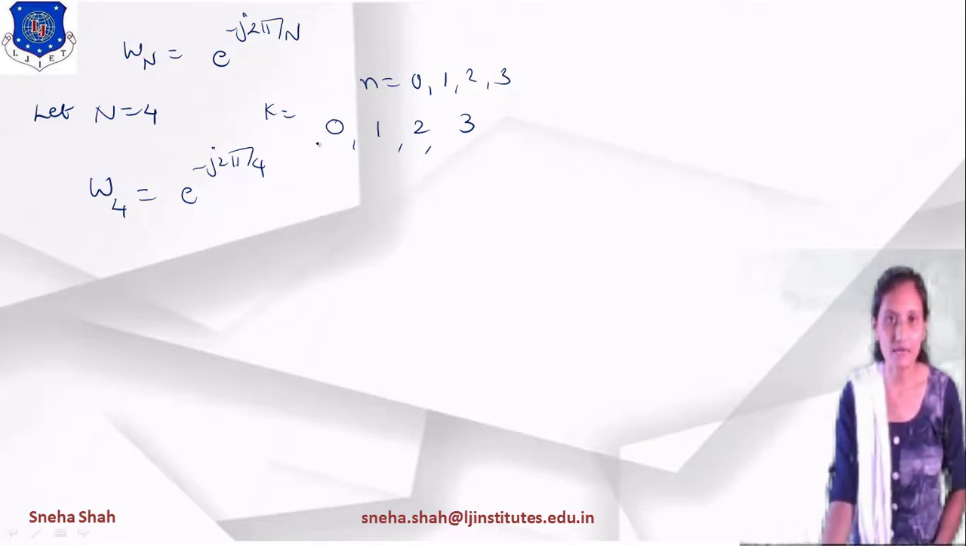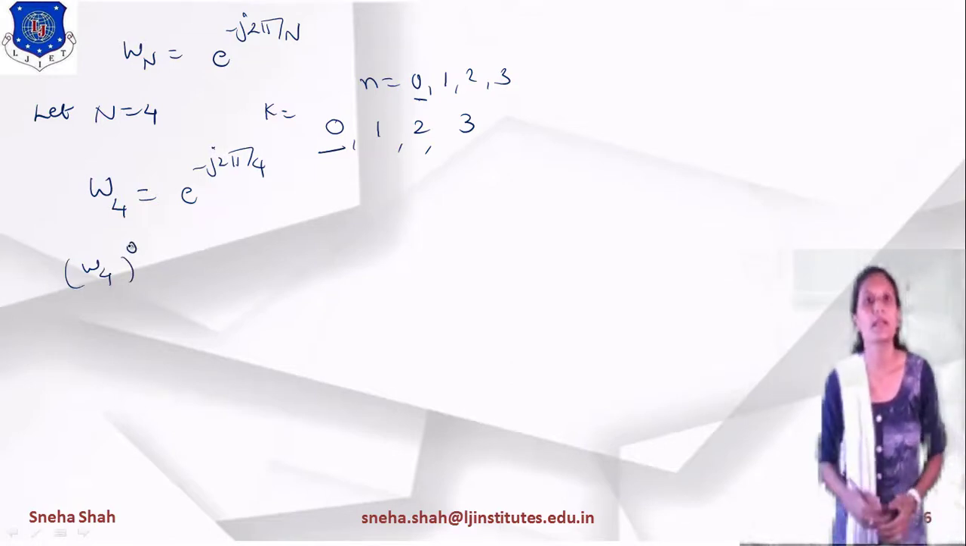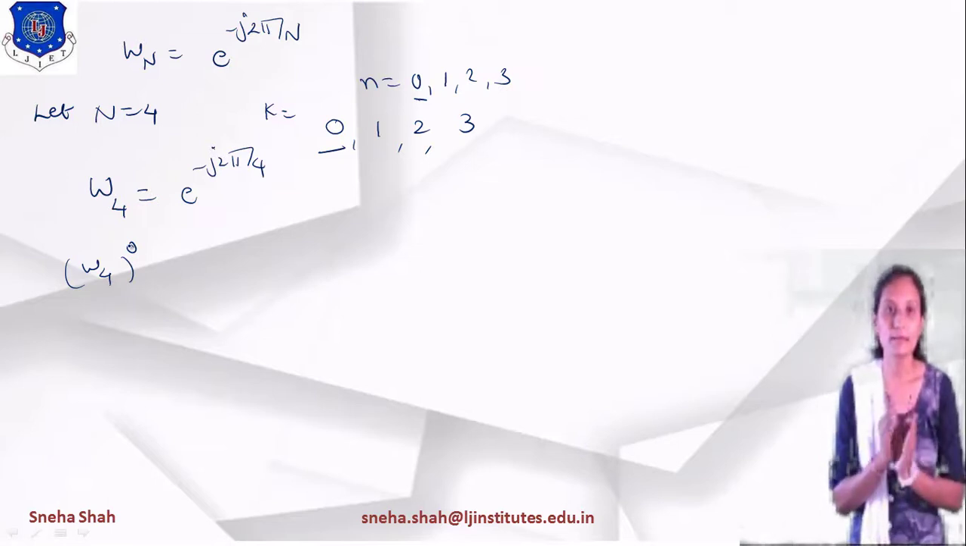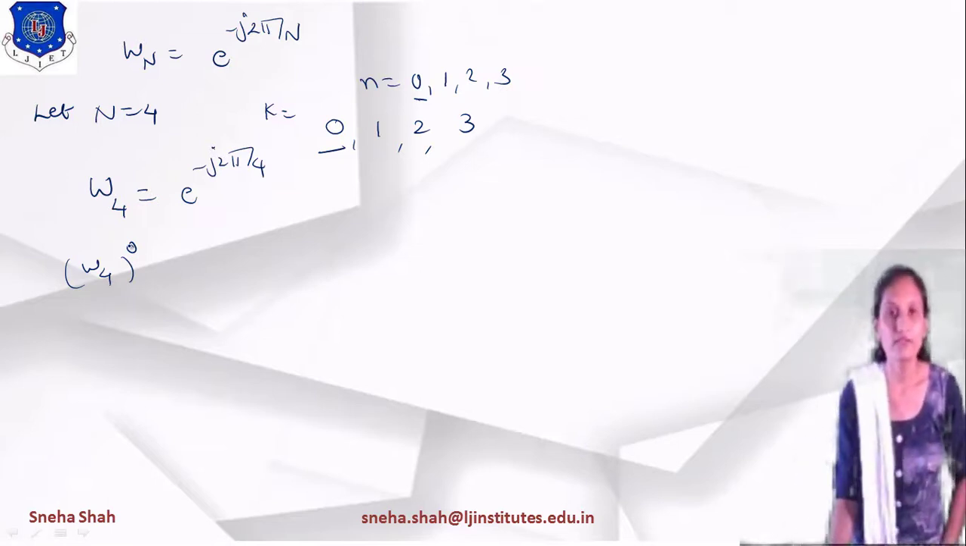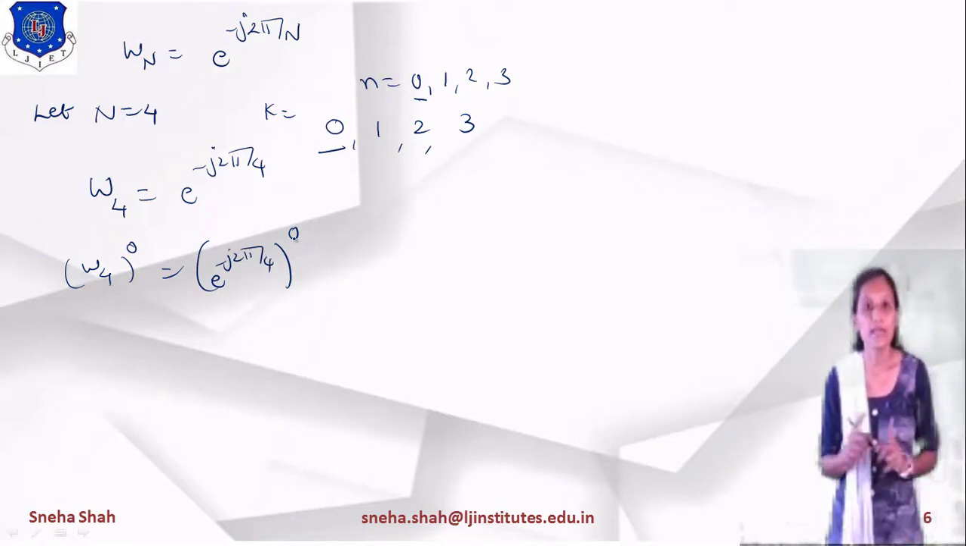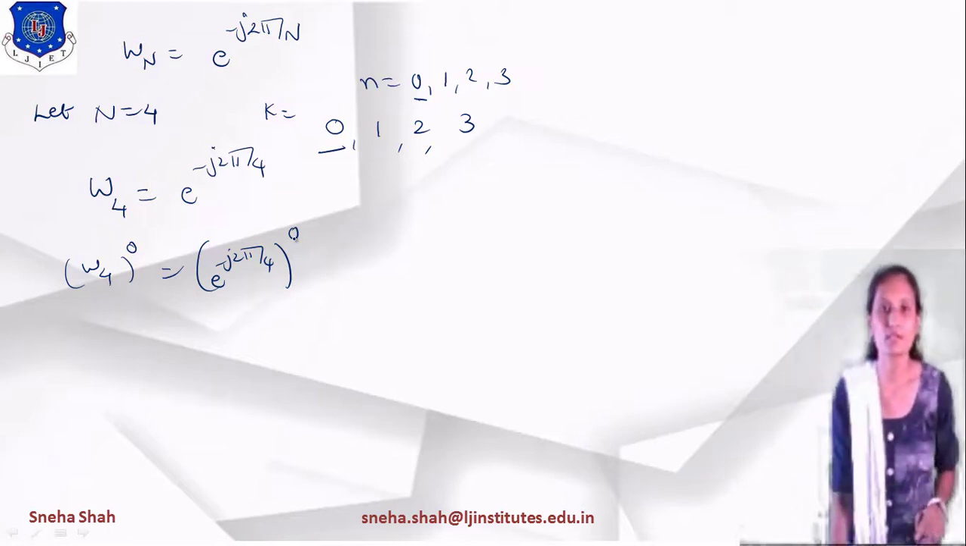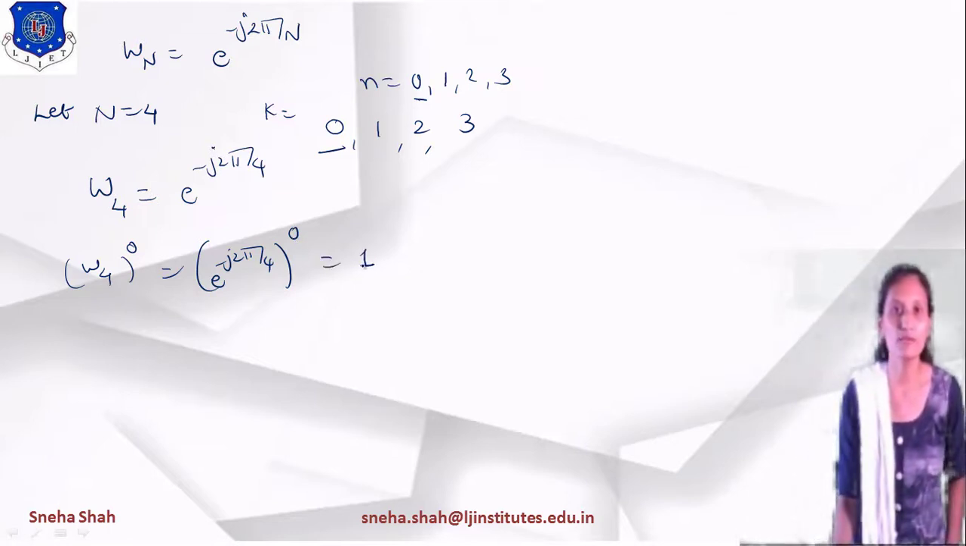If I am taking k equals to 0, n equals to 0, so 0 into 0 means W4 raised to 0, right? So Wn raised to 0 means this term raised to 0. So I am writing e raised to minus j 2 pi by 4 raised to 0. Now as you know, any term raised to 0 has value equal to 1. So this value equals to 1.